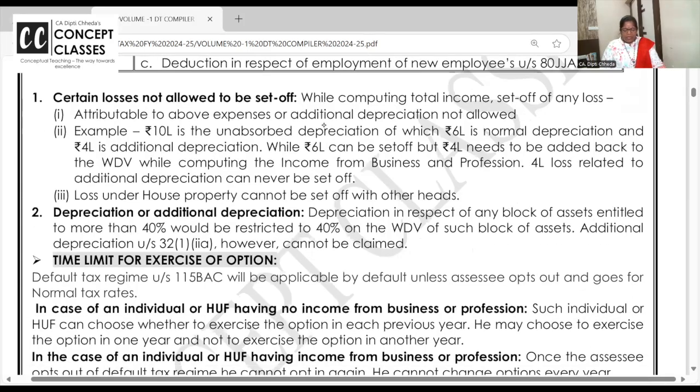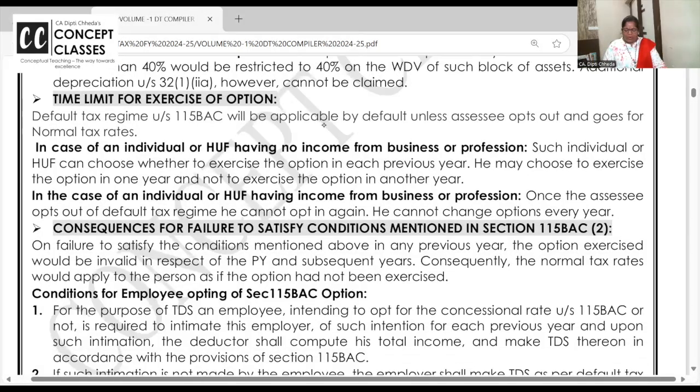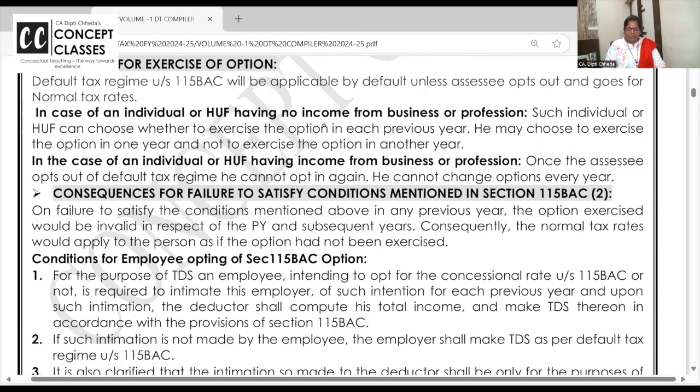And you know, if you are not having business income, every year you can decide whether you want to file the return in default tax regime or in the normal tax regime. But if you are having business income, once the assessee opts out of the default tax regime, then he cannot opt in again. Once you opt out of the default tax regime with business income, then you can't opt in.